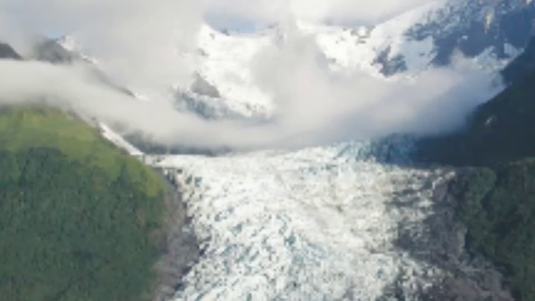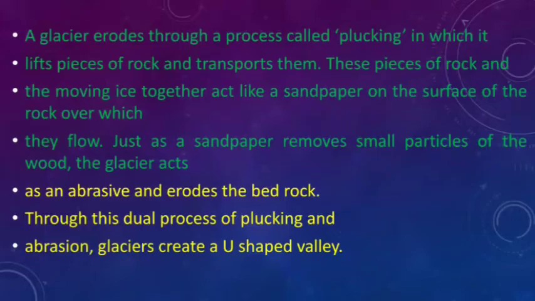The glacier acts as an abrasive and erodes the bedrock. Through this dual process of plucking and abrasion, glaciers create U-shaped valleys. Understood?